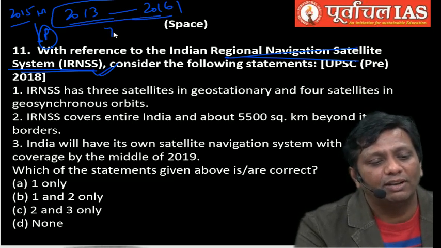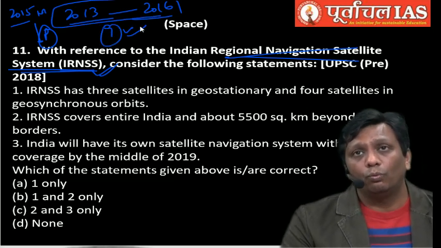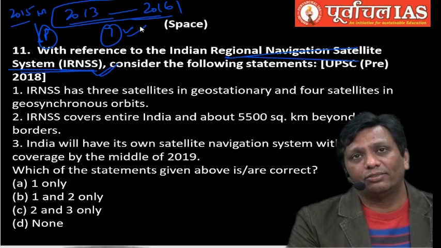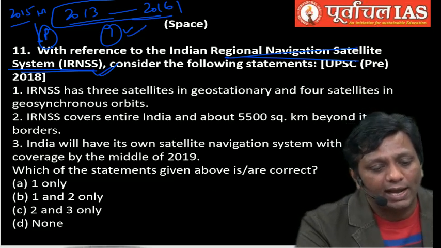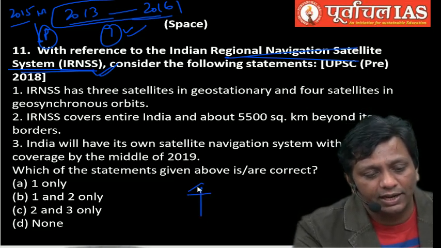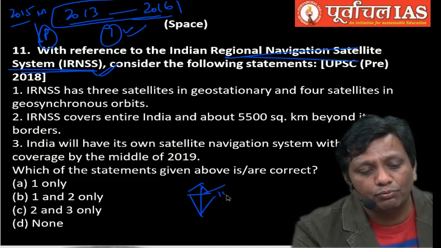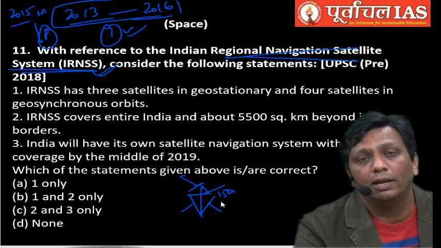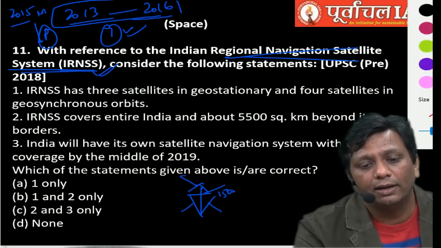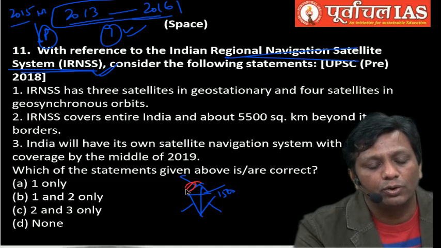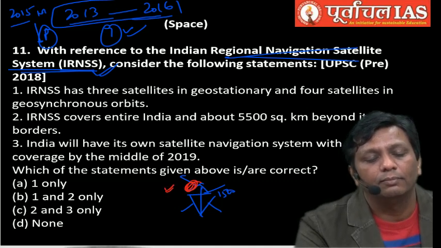And a total of 7 satellites work together especially for IRNSS. And through IRNSS what happened? Suppose this is entire India. The whole of India is covered, and also up to 1500 kilometers from the bordering areas you can watch properly. And in this 1500 kilometer area, this Kargil area, you can watch properly at that time.